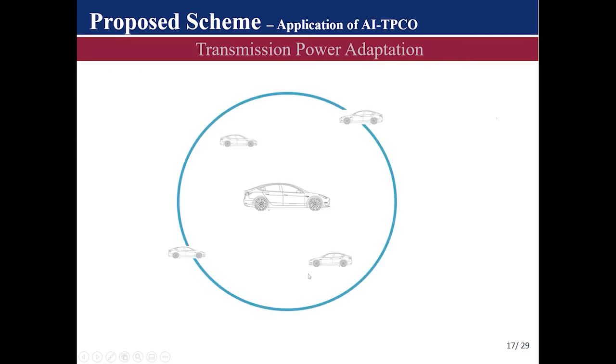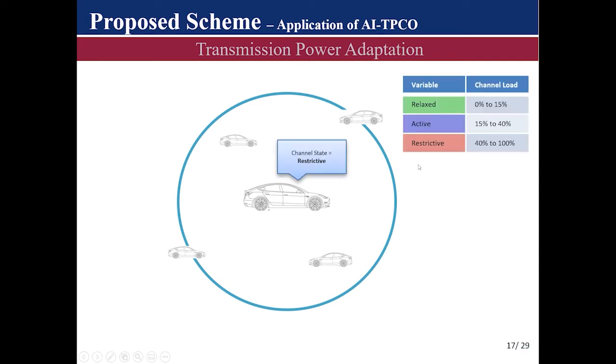So we want to also take a pictorial view of how this transmission power adaptation based on fuzzy logic works. So assuming this is a vehicle with a number of vehicles within its communication range, we assume that at the initial communication, the vehicle is broadcasting at its highest transmission power, which will be 20 milliwatts in our scenario. So if a vehicle estimates the channel load to be something above 40%, let's say the estimated channel load is like 41%, then in this situation, based on our linguistic input variables, it means that the channel is in the restrictive state. So the vehicle will classify the channel to be restrictive.